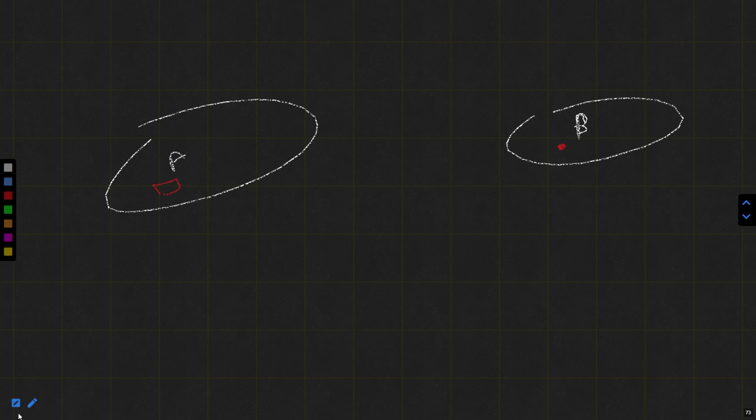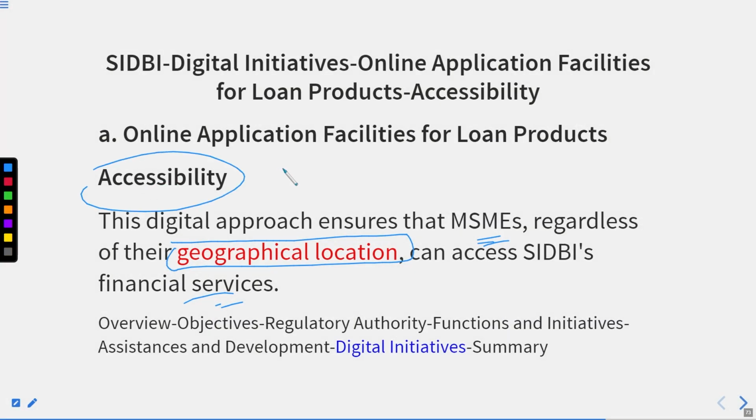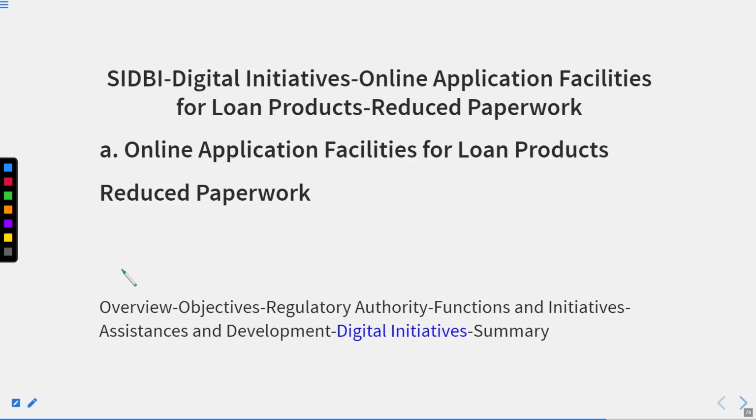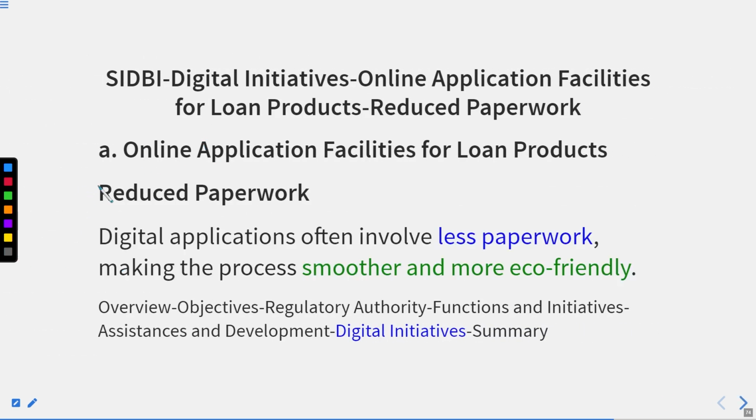So that's why this makes it accessible and also effective, because you can easily access the services without regard to geographical location, at your convenience, because now it is on an online basis. Got it? Move forward. Reduce paperwork. It is very, very efficient because it was the main aim of Digital India.